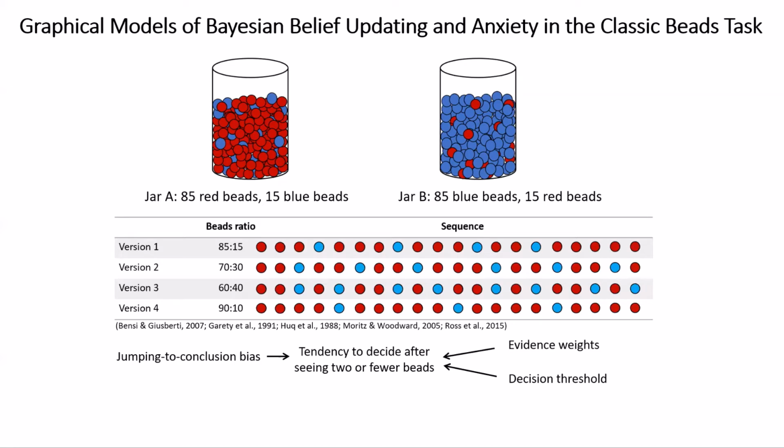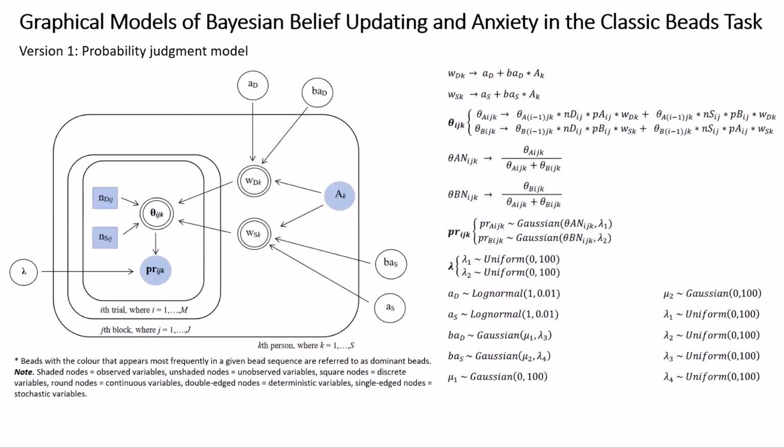Therefore, the goal of this study is to propose a model of belief updating which focuses on the influence of anxiety on evidence weights. We propose two versions of the Bayesian graphical model. The first version is the simpler probability judgment model, whereby participants report their perceived probability that a given bead sequence comes from one jar versus the other. The beads with the color that appears most frequently in a given sequence will be referred to as the dominant beads. In our models, we also make assumptions about some underlying distributions and acknowledge that there are other distributions that may better describe the parameters.